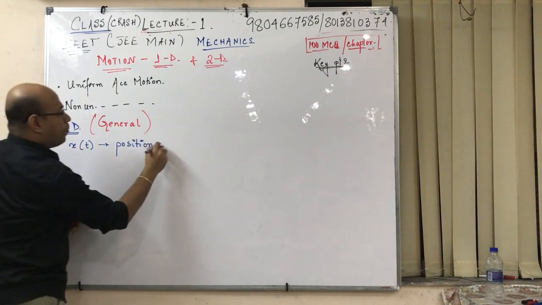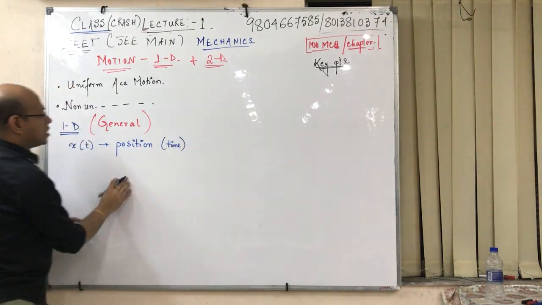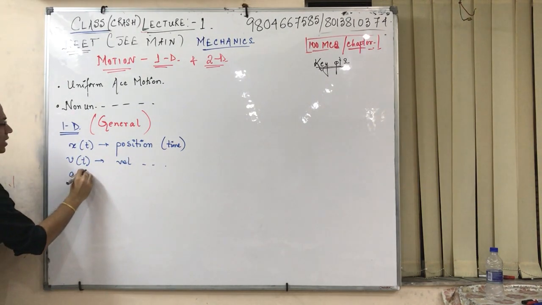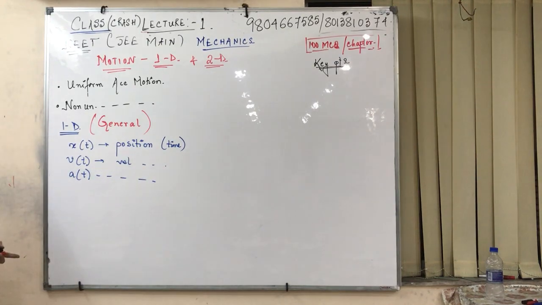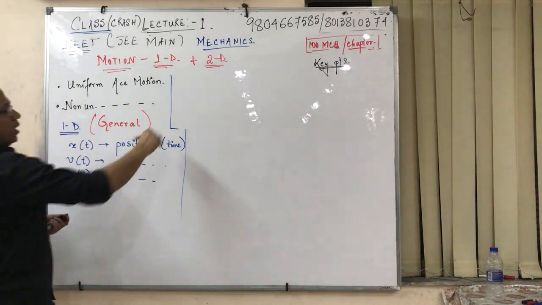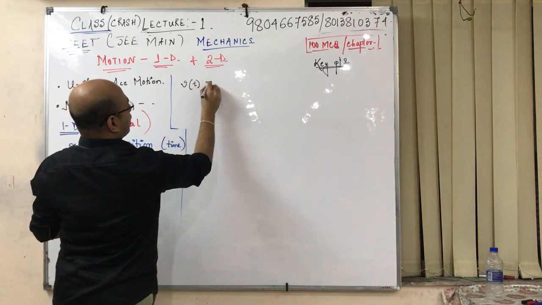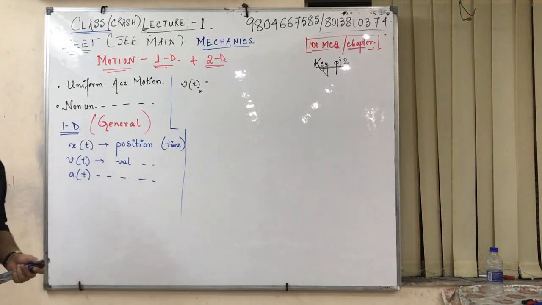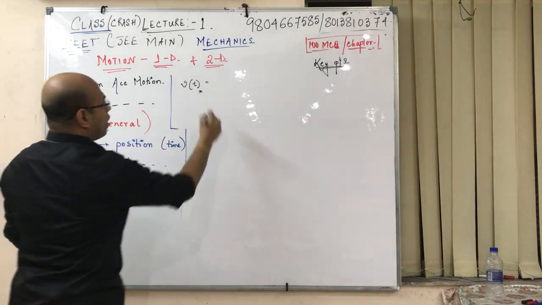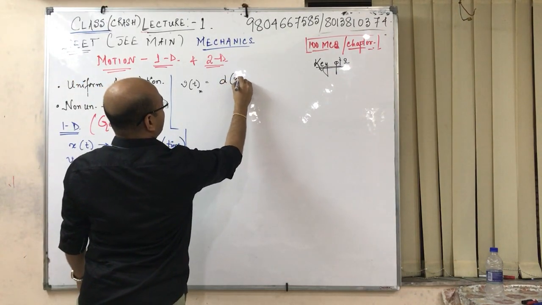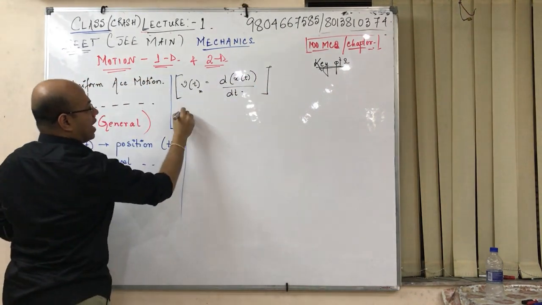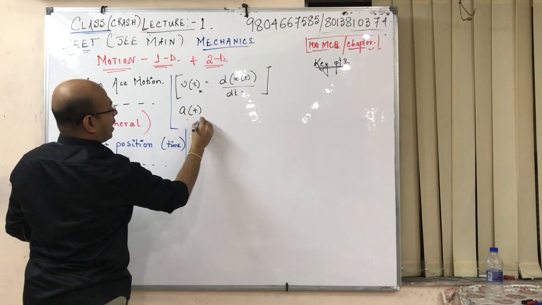x(t), position-time curve. v(t), velocity-time. a(t), acceleration-time. It is along one axis. Now you have to find the relation between these. It can be along the x axis, the y axis, or the z axis. v_x(t) can be given as dx(t)/dt. See, this is instantaneous velocity. Acceleration a_x(t) along the x-axis is given as